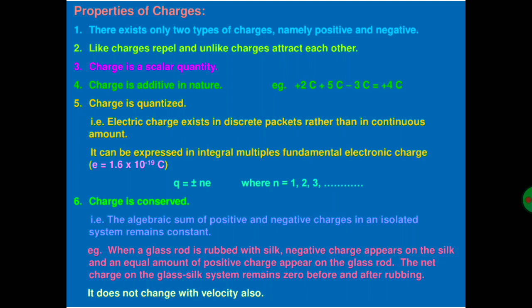That is, the algebraic sum of positive and negative charges in an isolated system remains constant. When a glass rod is rubbed with silk, negative charge appears on the silk and an equal amount of positive charge appears on the glass rod. The net charge on the glass-silk system remains zero before and after rubbing. It does not change with velocity also.